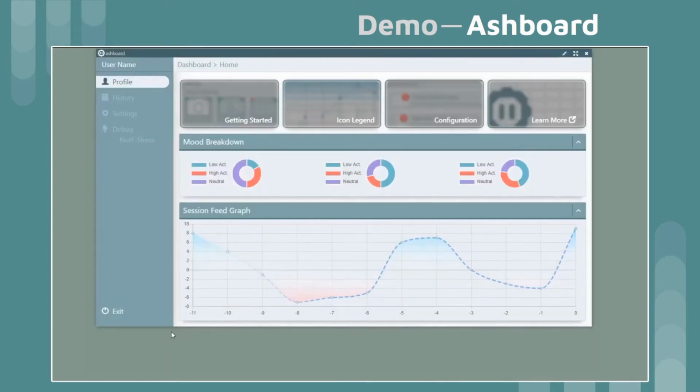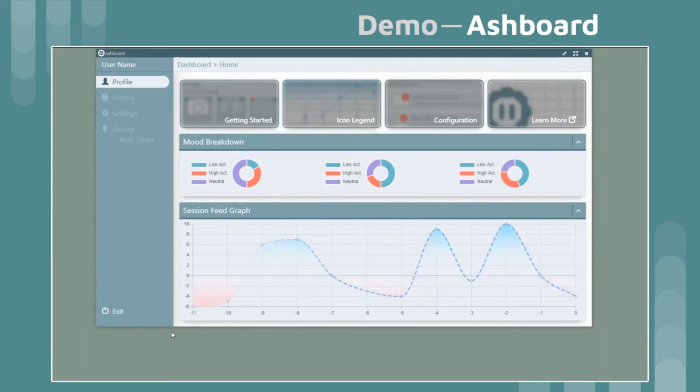So yeah, that is the dashboard application known as Ashboard. It is available at ashapi.dev.